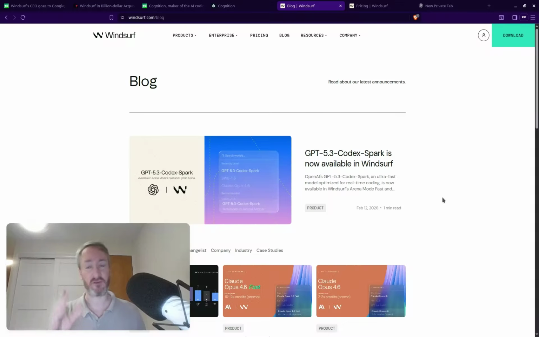These models are available inside the product. So the product is still in active development. Therefore, the answer to the question is that no, Windsurf is not dead. In fact, the opposite, Windsurf is doing pretty well. I don't know what the financials are, so maybe it's not doing that well, but I suspect that they're doing okay. I think the product is good.